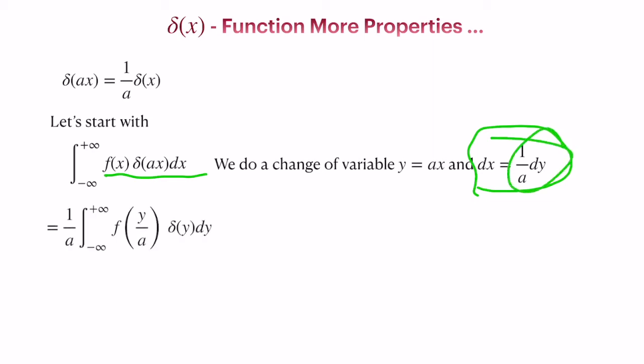Let's substitute back. You have 1 by a times the integral from minus infinity to plus infinity of f of y by a times delta of y dy. Now we have a simple delta function here, which we know all about its integral, and that is around 0, and then it doesn't matter if you multiply or divide by a. Then you have this result, which shows that this must be true.